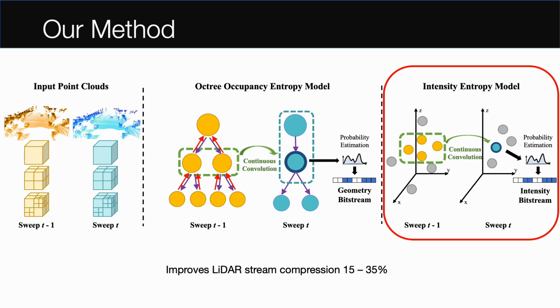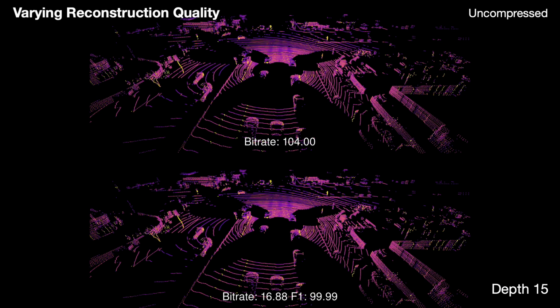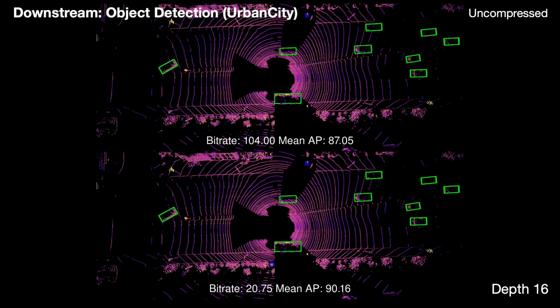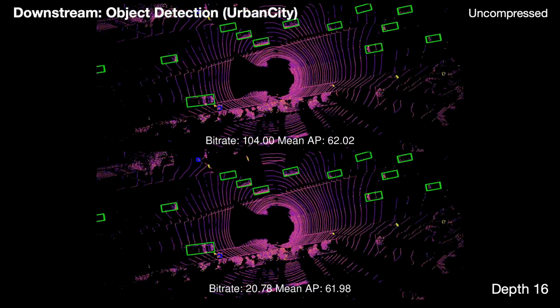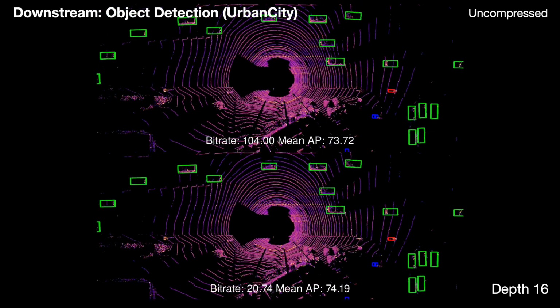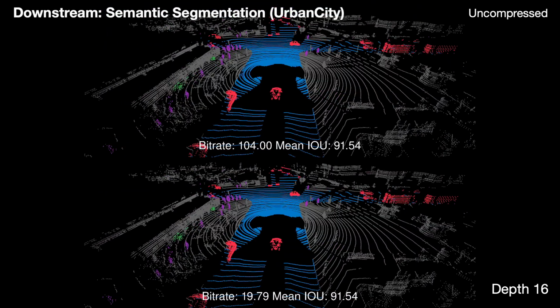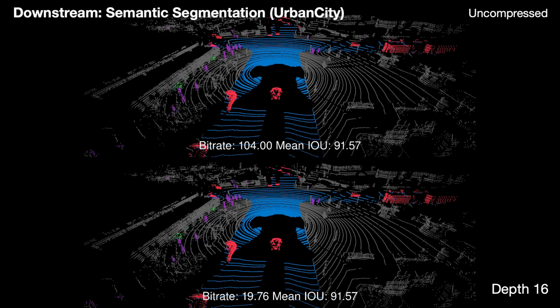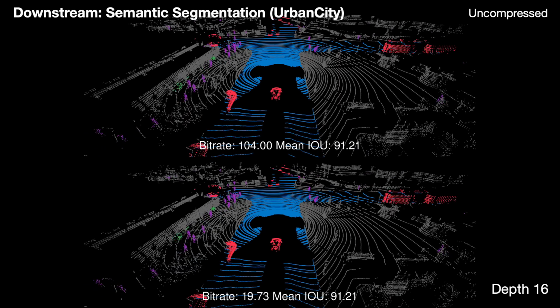Here are some qualitative results. First, we vary reconstruction quality by altering octree depth. We also show downstream object detection. Our method allows similar mean average precision while massively reducing bitrate. Similarly, we show downstream results on semantic segmentation. Our method achieves similar mean IOU while reducing bitrate significantly.